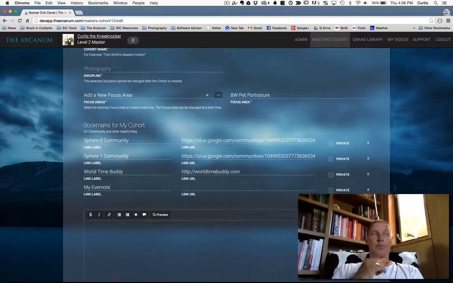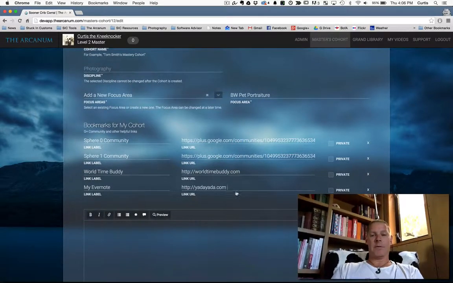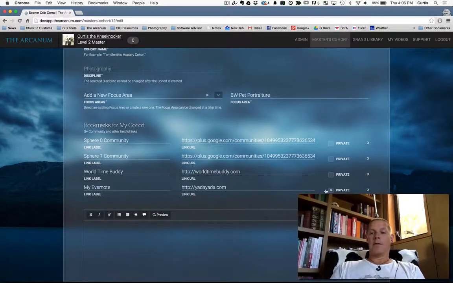Now maybe the Evernote is private to me, and I'm just going to link it to yada yada.com. I don't know if that's a real website, hopefully not. Anyway, I could add it. I could select this as private, and it would only show on my master cohort page. It would not show up on the apprentices page if I select private.